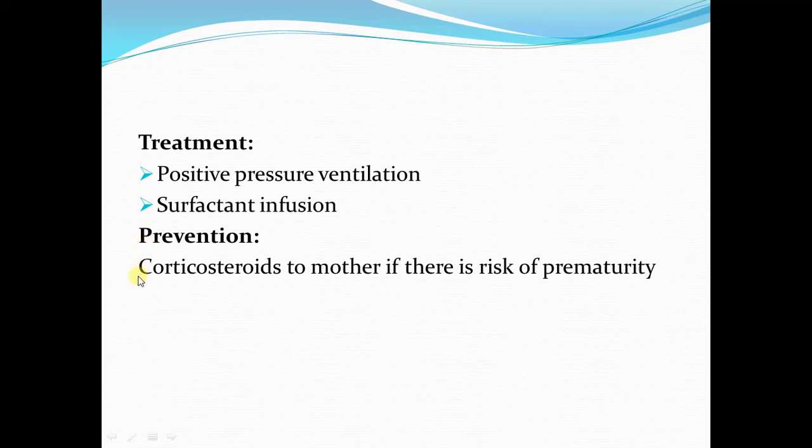We can prevent it by giving the corticosteroid injections to the mother if there is presence of a predisposing factor, like if there is risk of prematurity or if the mother is diabetic. So corticosteroids stimulate the surfactant secretion. And once the baby has the IRDS, then this is the treatment: positive pressure ventilation and surfactant infusion.